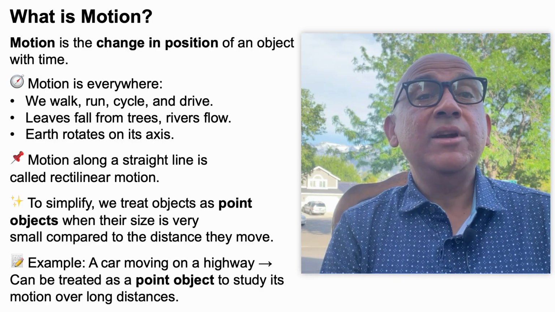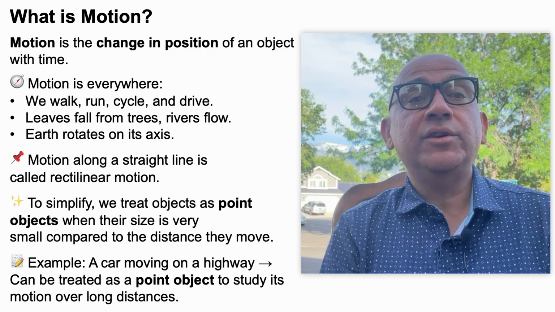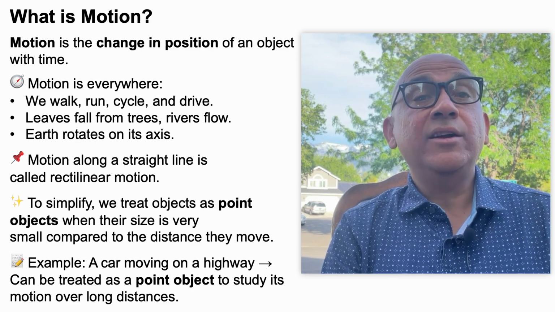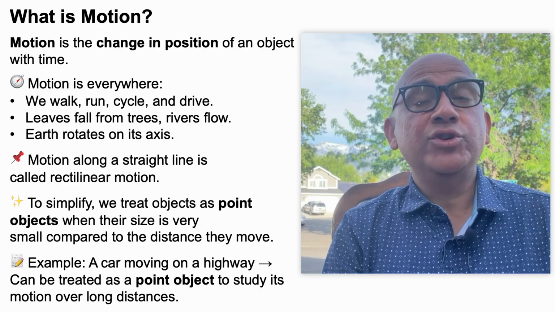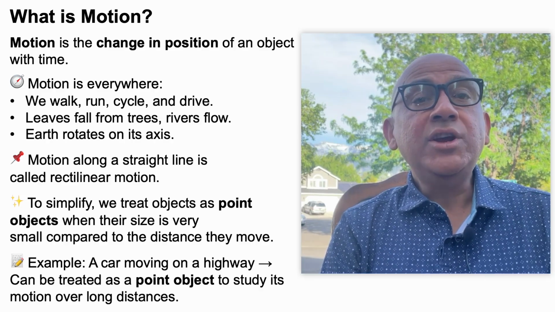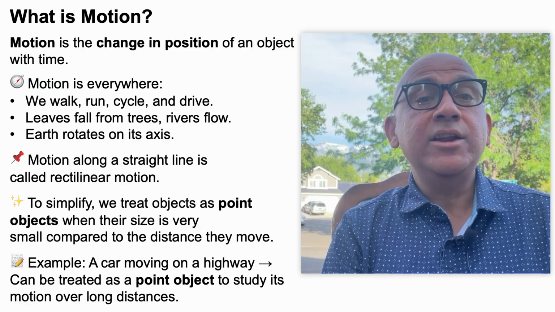At the same time, leaves fall from trees, rivers flow, and the earth rotates on its axis. So, all these are examples of motion. Motion in a straight line is called rectilinear motion.